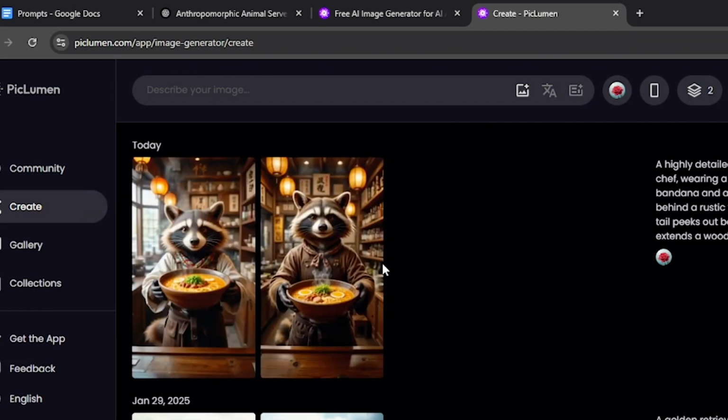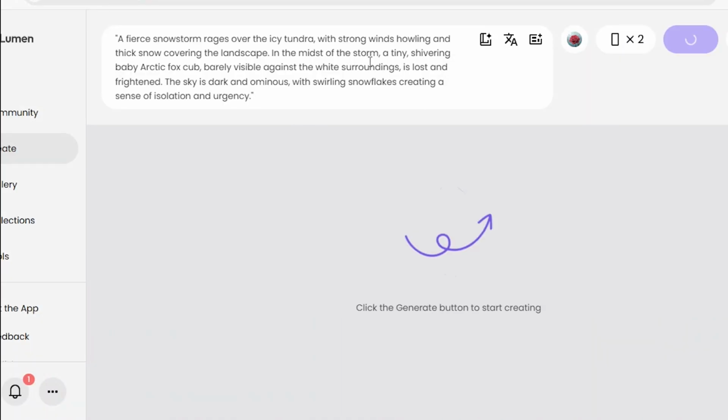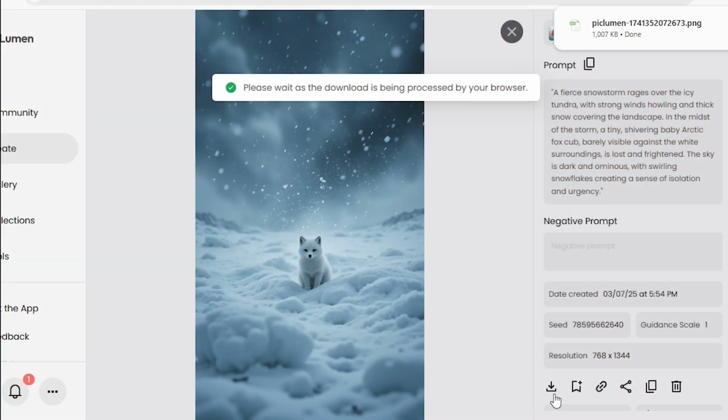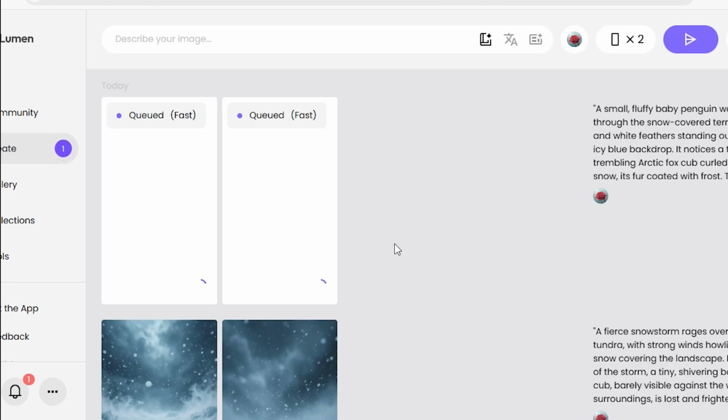Finally, we'll generate our image, and in the meantime, you need to paste the same prompt in other text to image tools as well, and just download the image that is the best among all. Just like this, you need to generate images for the whole script.